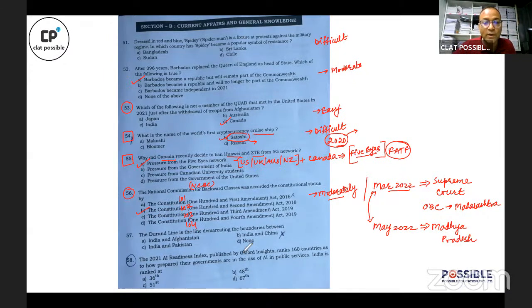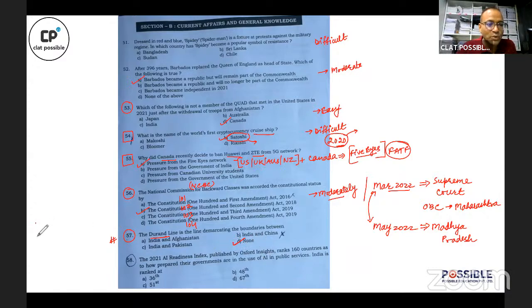The next question is a particularly confusing question. This is about the Durand line. In this GK section, there are two questions which are doubtful. One is this one, and I'll mention the other later on. Question number 57 is about the Durand line. Ideally speaking, the answer to this question should be none.